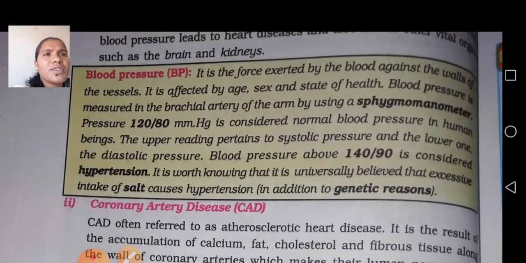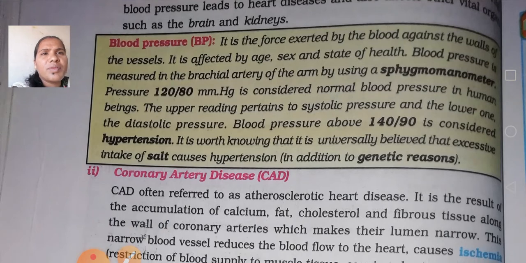Okay, blood pressure leads to heart diseases. If there is any problem, blood pressure is the force exerted by the blood against the walls of the blood vessels, and it is affected by any age, any sex or state of health. If the physical condition is not good, they may start overthinking, and stress-related problems automatically elevate the BP of the patients.